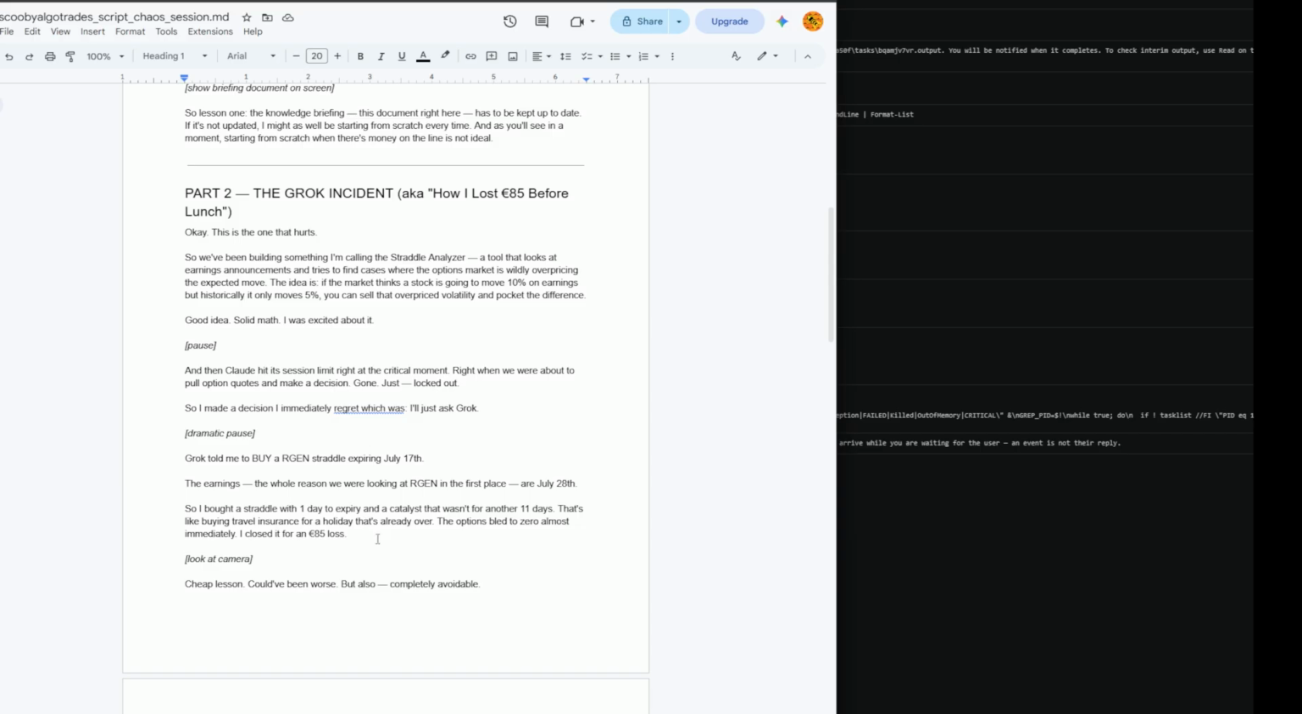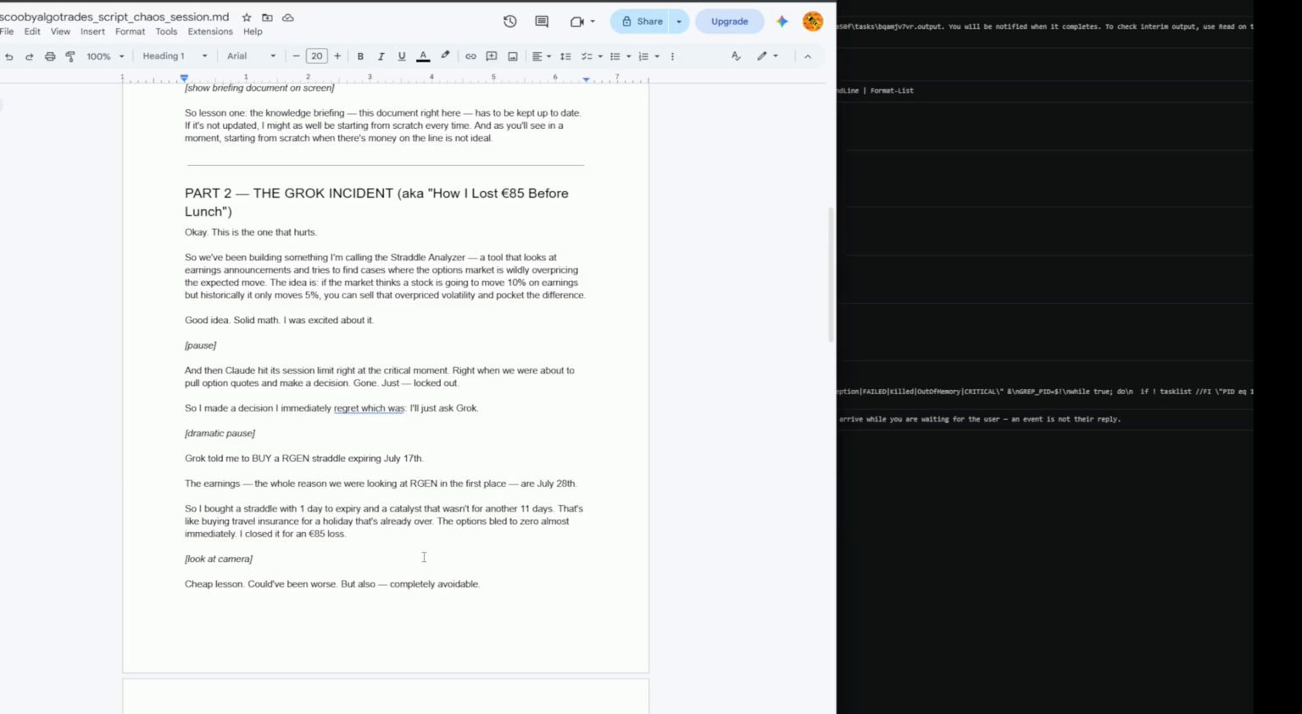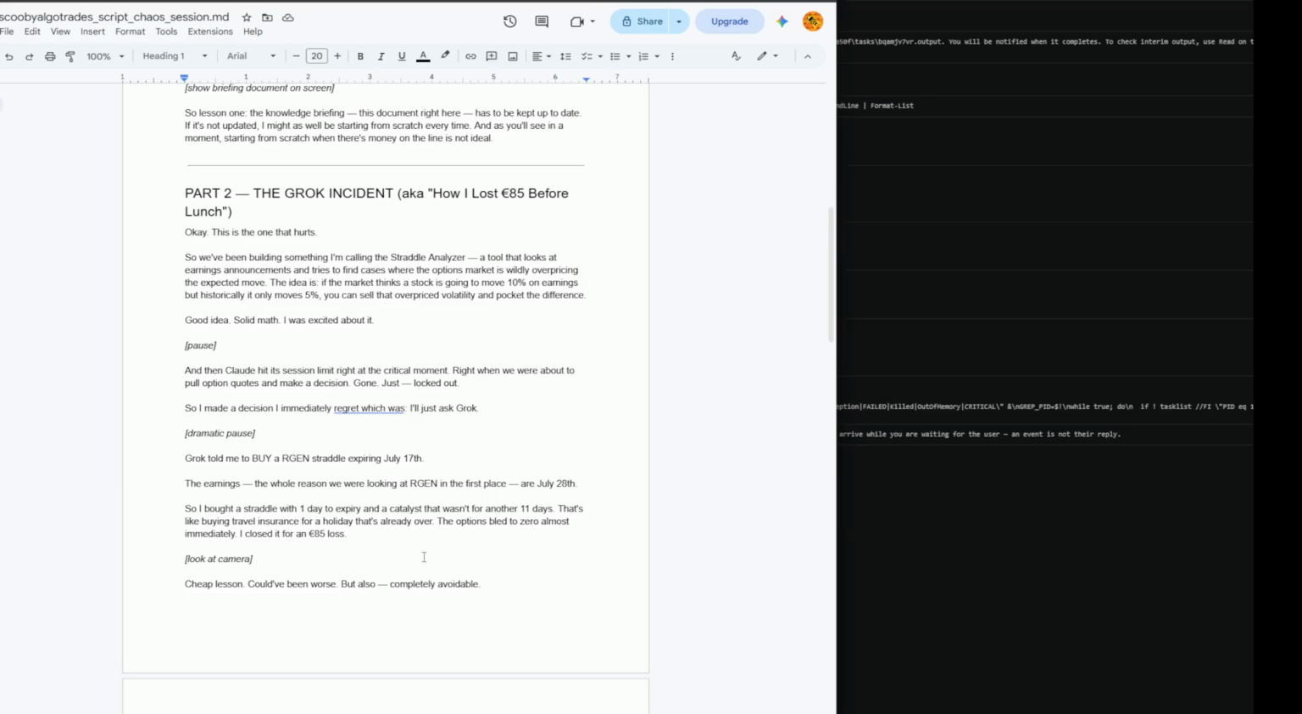The earnings was the whole reason we were looking to buy Origin in the first place, but that wasn't until July 28th. So I bought a straddle with 1 day to expiry, and the catalyst wasn't for another 11 days. This I didn't know at the time. I just thought Grok kind of knew what was going on, but it didn't. So I tried to explain it, but obviously I didn't explain it that well. So that's like buying travel insurance for a holiday that's already over. The options bled to zero almost immediately, so I just closed it immediately for an $85 loss.